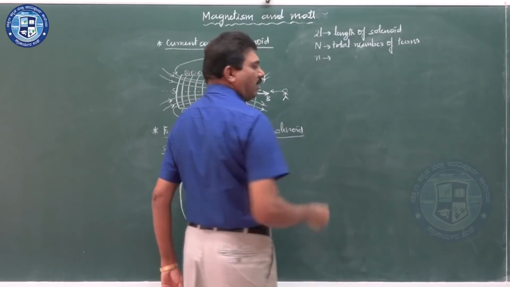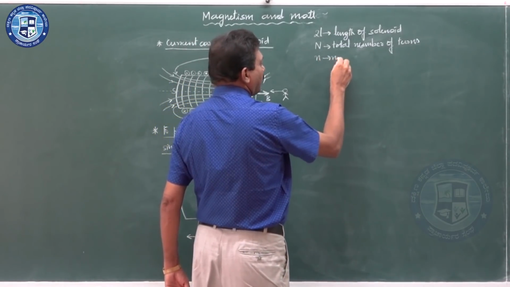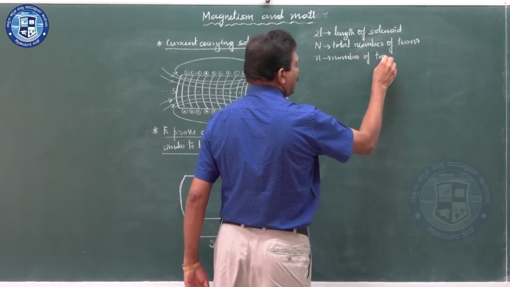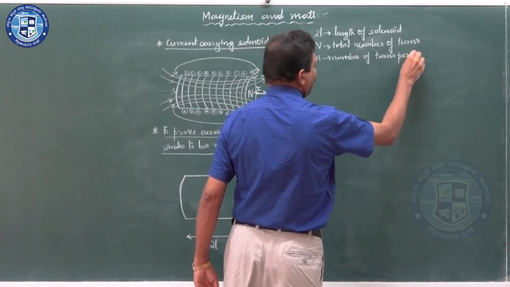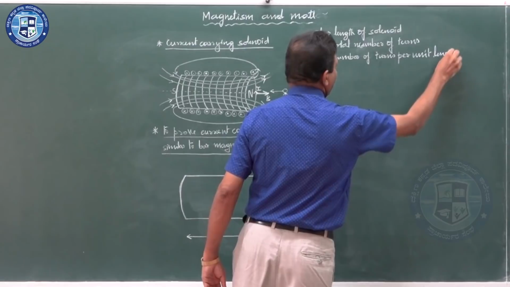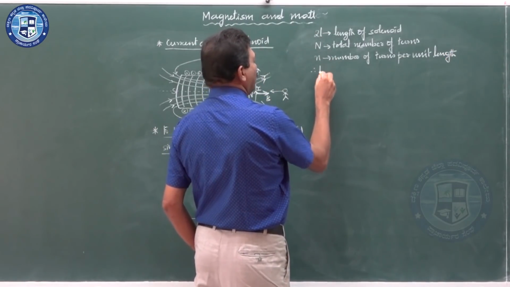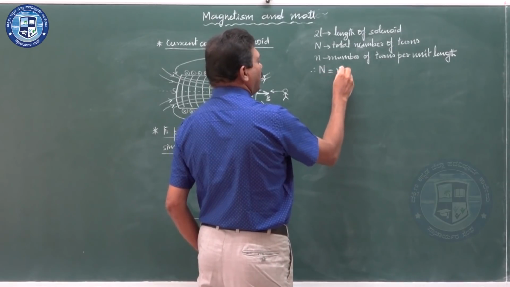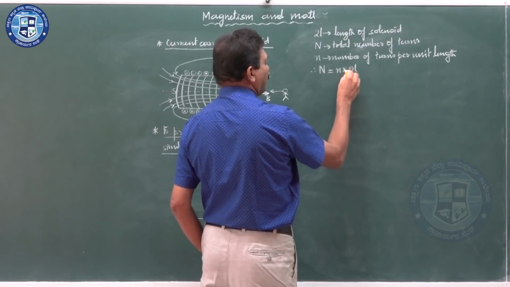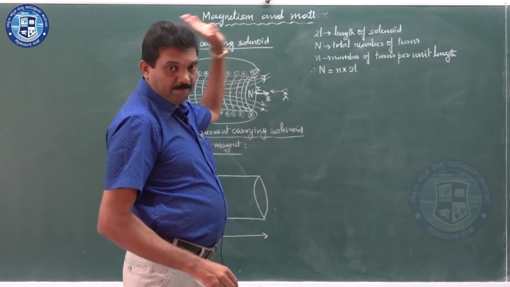What I am taking here is small n, do not confuse: small n is the number of turns per unit length of the solenoid. Therefore, what you can write: capital N is equal to small n into 2L. Small n into 2L gives you capital N.